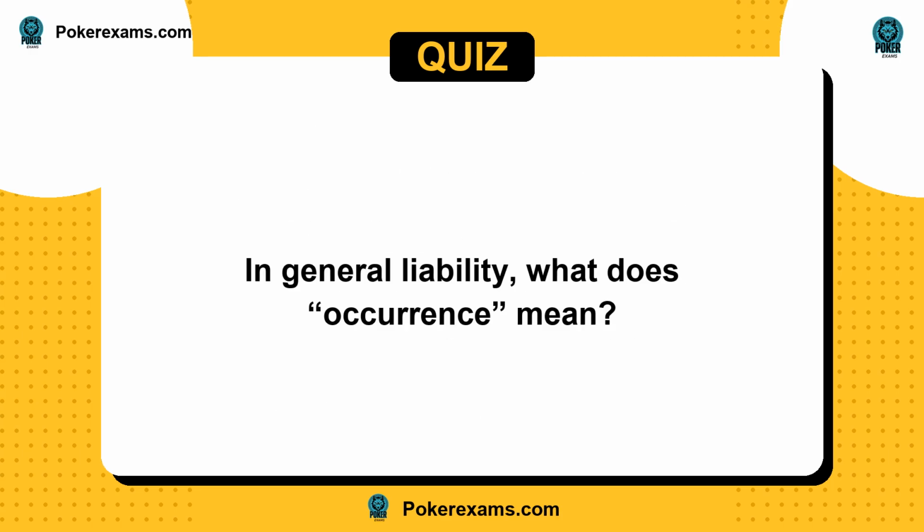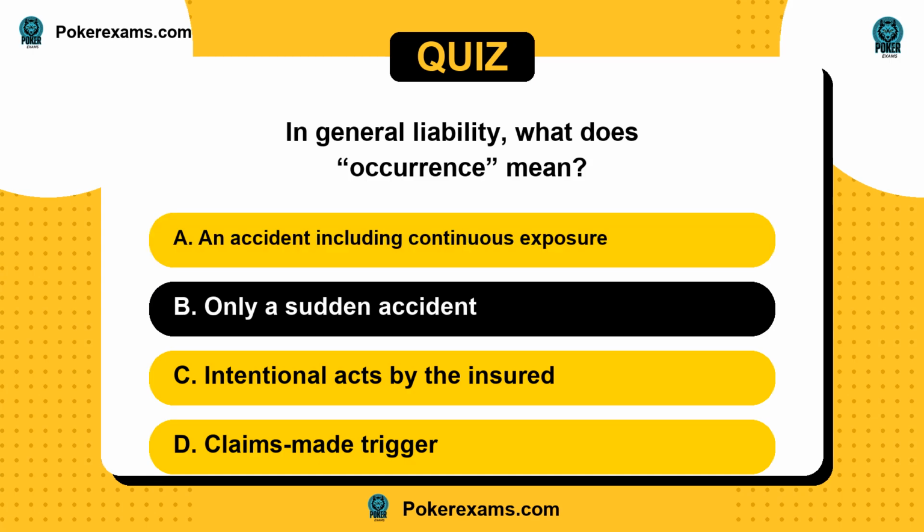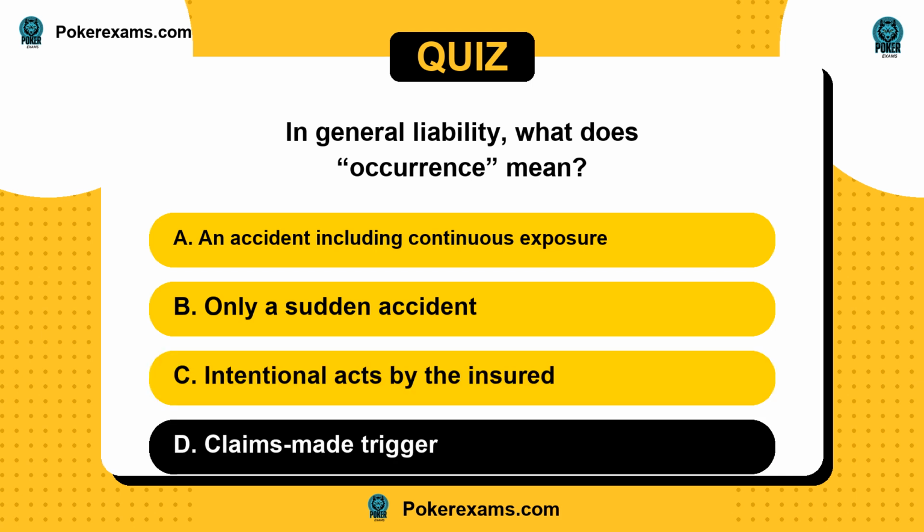Next question. In general liability, what does occurrence mean? Is it A, an accident including continuous exposure? Or B, only a sudden accident? C, intentional acts by the insured? Or D, claims made trigger?